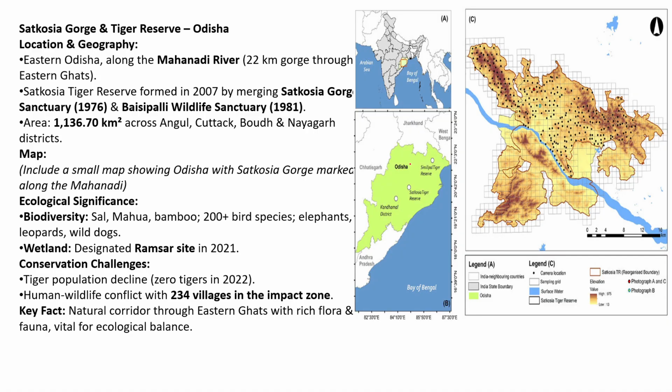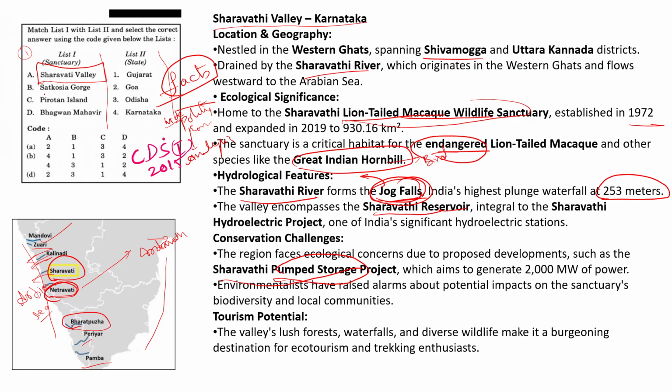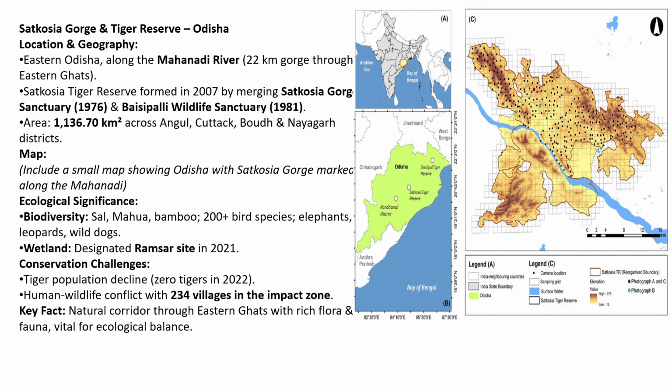And next, if you observe, option B is the Satkosia Gorge. Where is this Satkosia Gorge? Here I put the map pointing also. Satkosia Gorge is in Orissa. Here is Orissa above Andhra Pradesh, and here is the Satkosia Tiger Reserve. It is between the Simlipal Tiger Reserve and Kandhamal district.